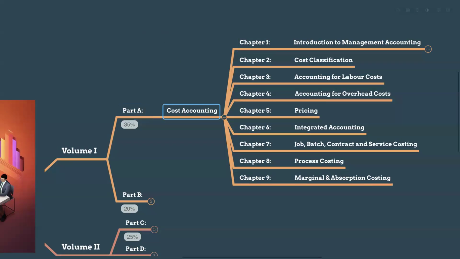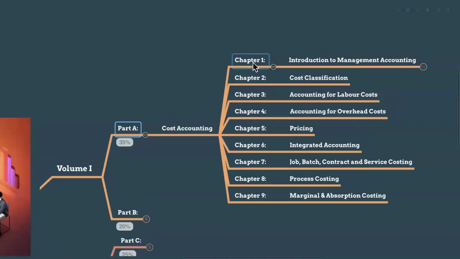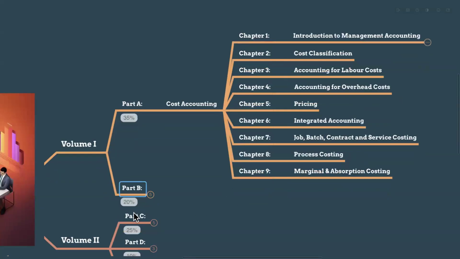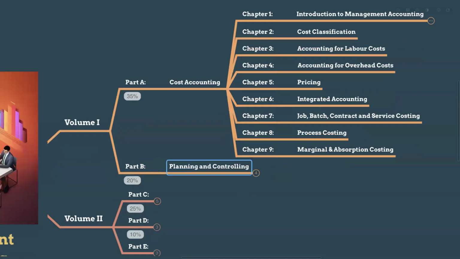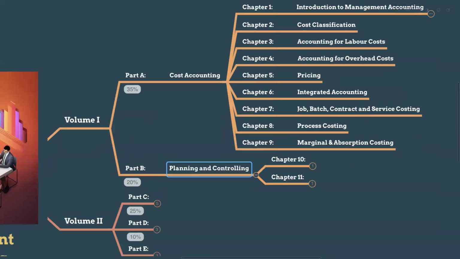So this is your part A, 35% of your syllabus. So if you want to take 35% of your marks, you have to know chapter 1 to chapter 9. Okay. And the part B, the planning and controlling part. So here chapters 10 and 11 are involved.